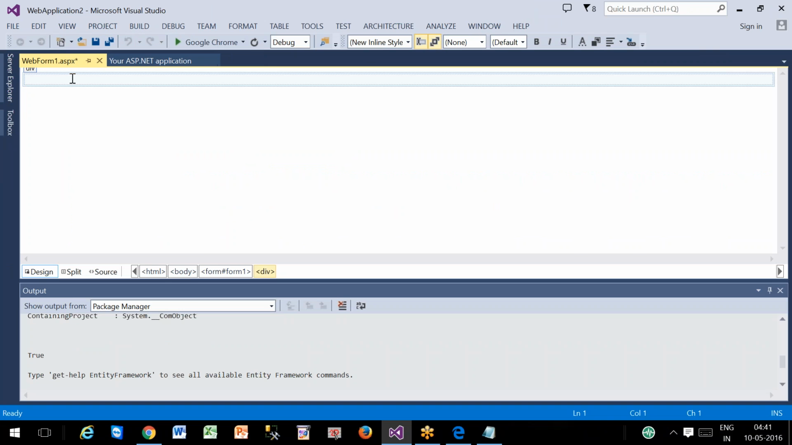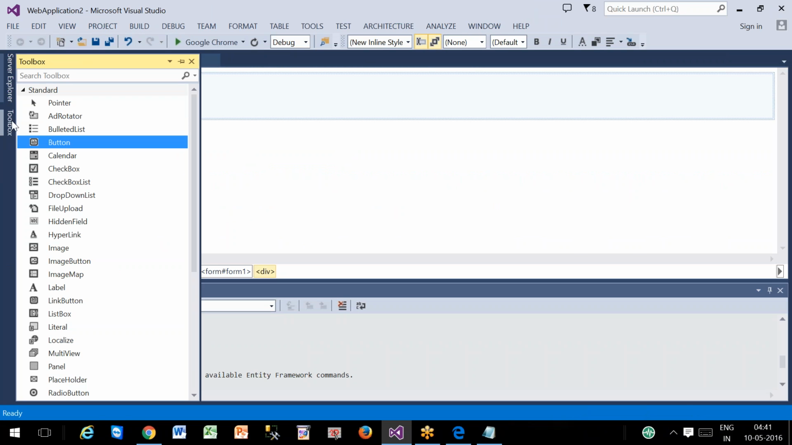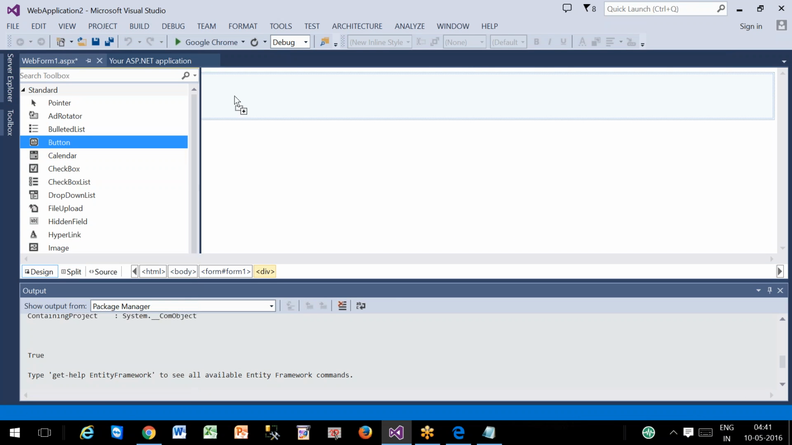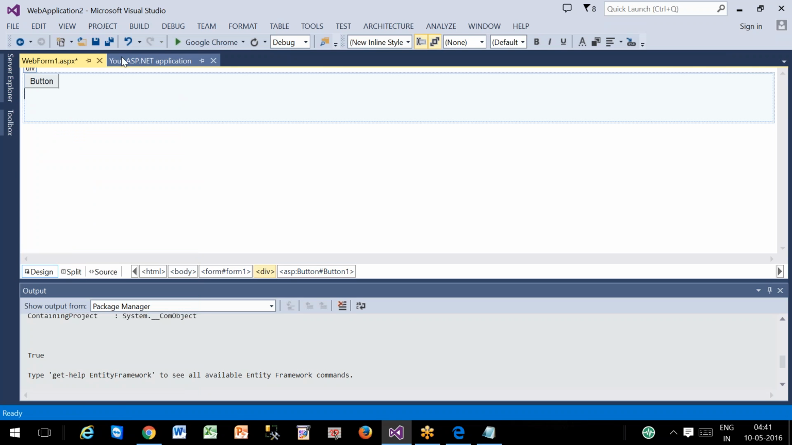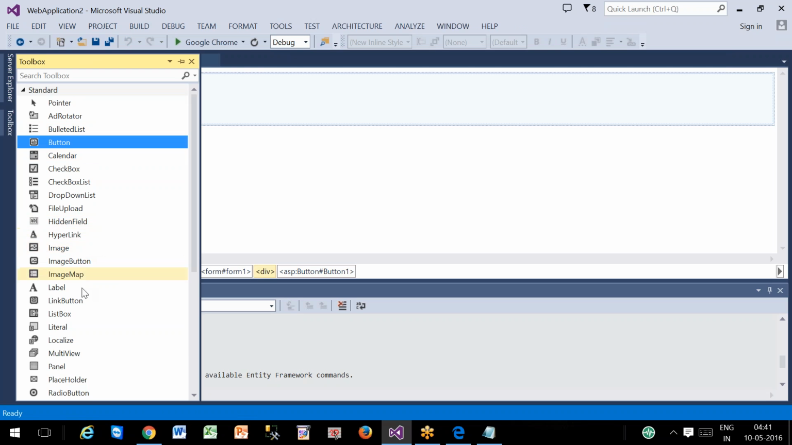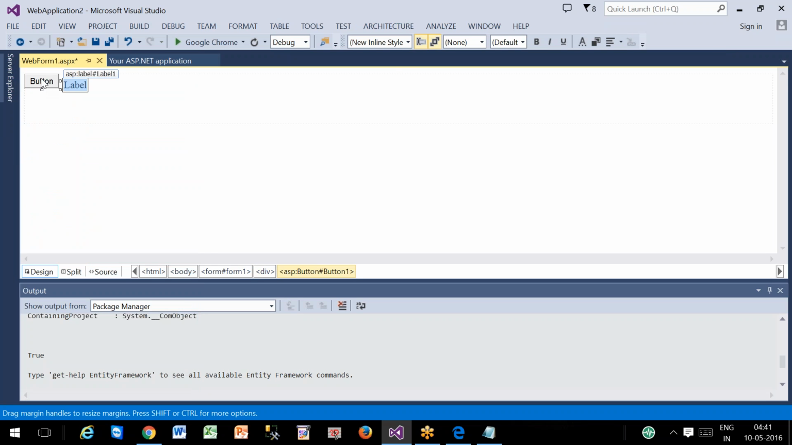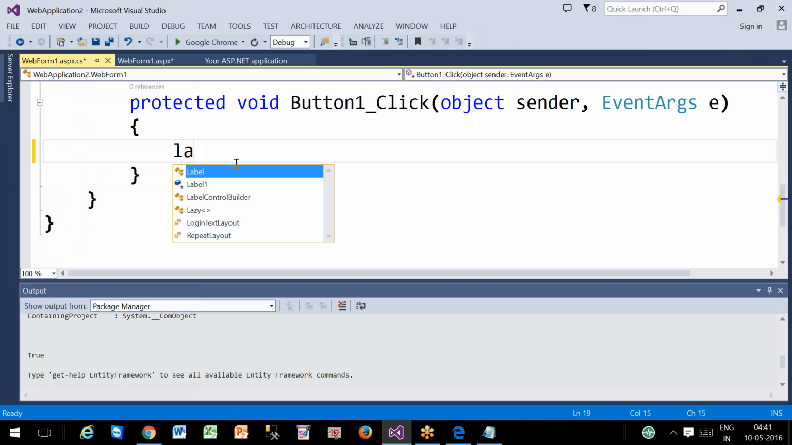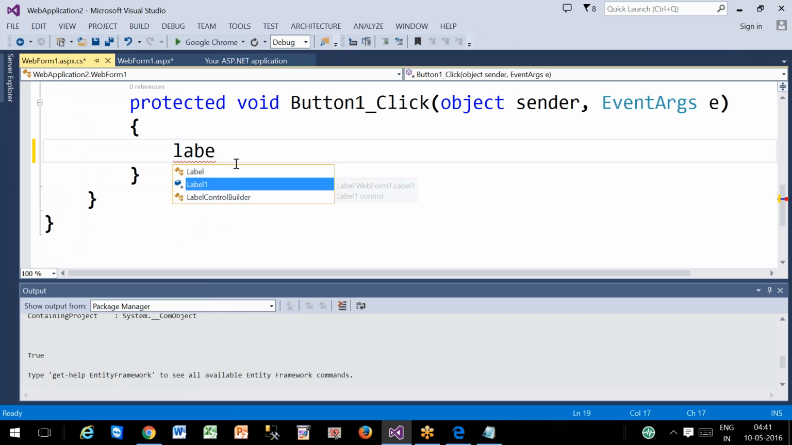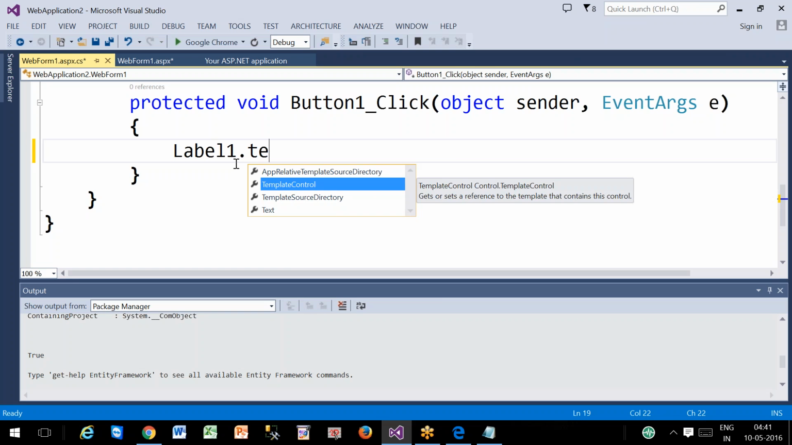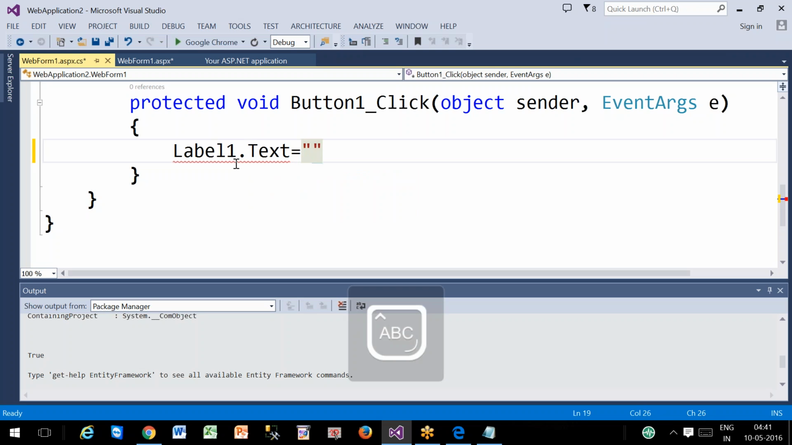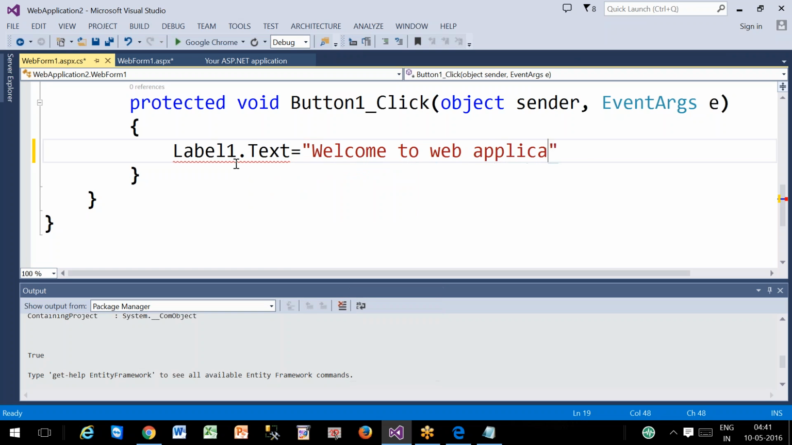And now again same way, toolbox window, drag and drop a control called label, or whatever you want, that depends upon your requirement. Now you are writing again logic, same way how you have written: label 1 dot text equal to welcome to web application.